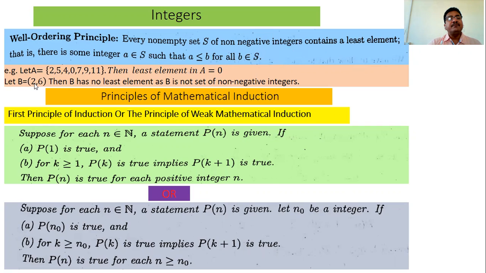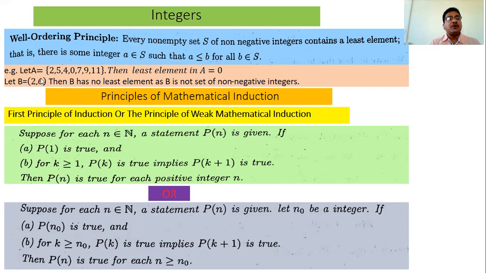Now this set B is the open interval (2, 6). First, what are the elements of this set? The open set (2, 6) does not contain 2 as well as 6. Then what are the elements of B? All the numbers lying between 2 and 6. So how many numbers lie between 2 and 6? The answer is not 3.